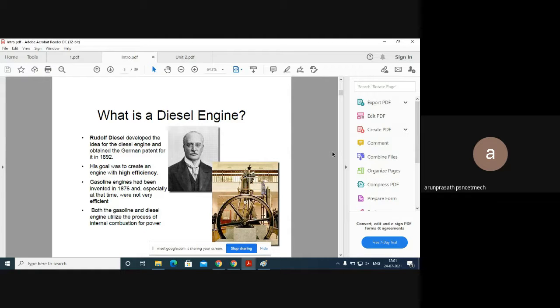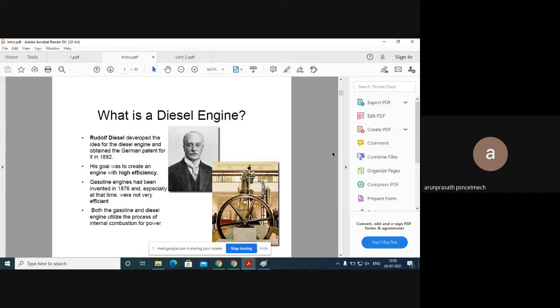So those images of older vehicles show the design: the engine should be like this, wheels should be there, and this is the compartment. All this information was first designed by Carl Benz. So that's why he is called the father of the vehicle. Rudolf was a German scientist who initially discovered the diesel engine.